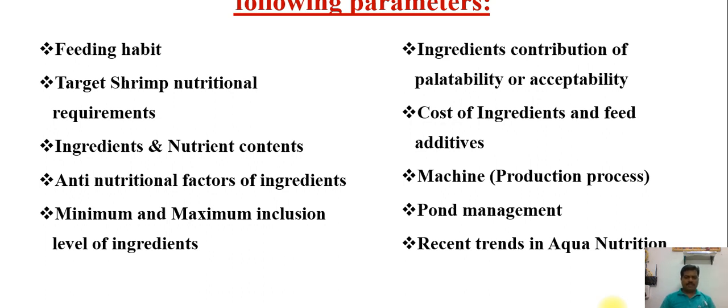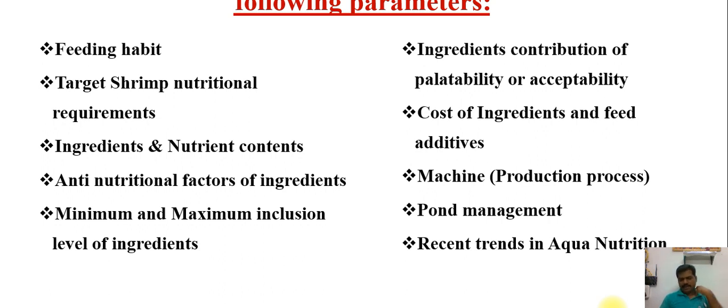Their nutrition level must be known, like protein, fat, fiber, and amino acid balance, because proper nutrition leads to better growth. Before selection of the ingredient, we must know about the digestibility of the ingredient. From that we decide which ingredient is suitable and cost-effective for giving a better feed formulation.